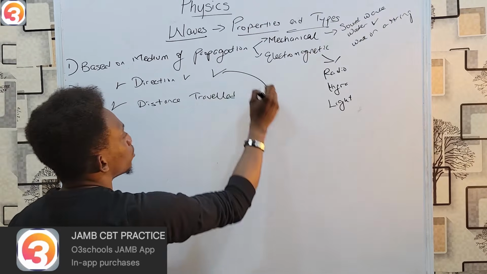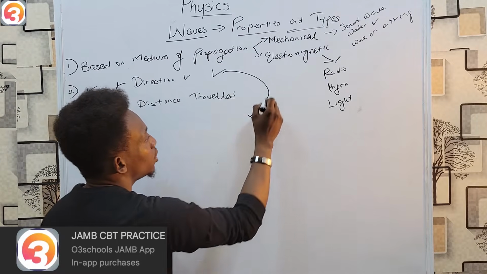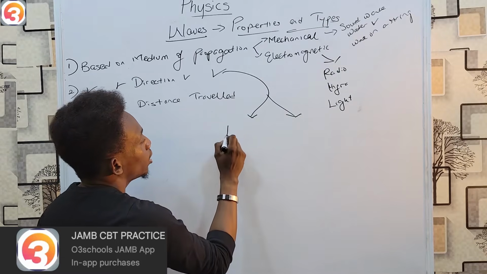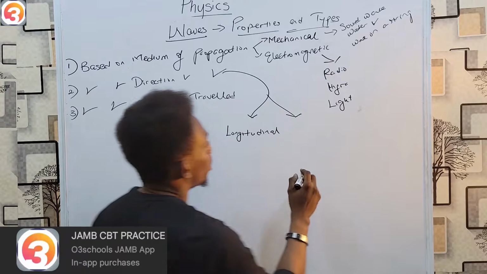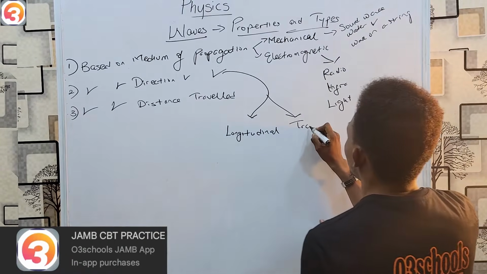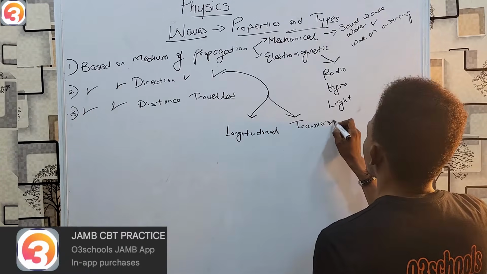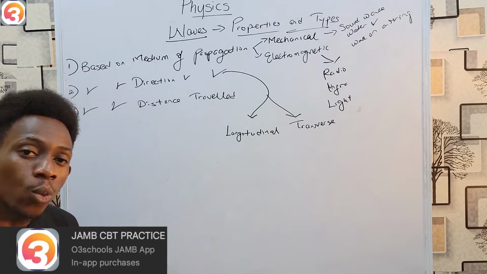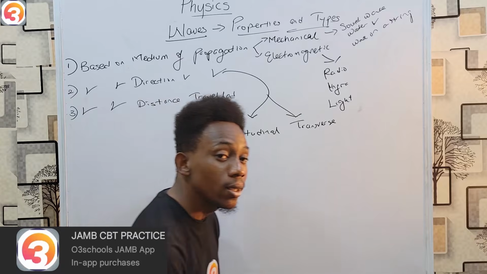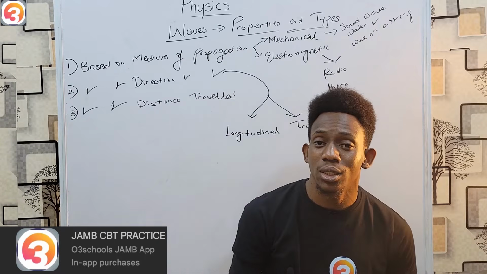Then, based on direction of travel, we now have the two types, which are longitudinal waves and your transverse waves. Okay, again, we look at the differences. Now, a longitudinal wave travels parallel to the disturbance which is causing it.